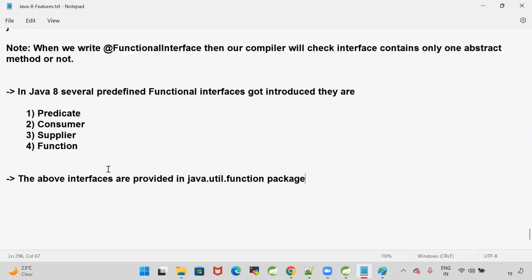These interfaces are provided in the java.util.function package.